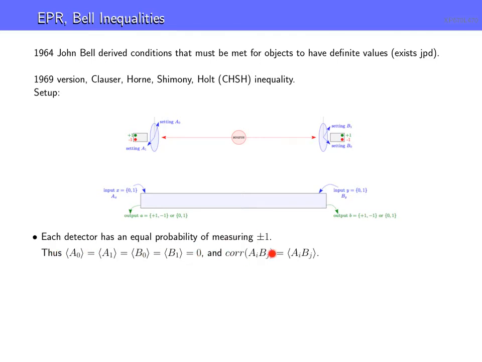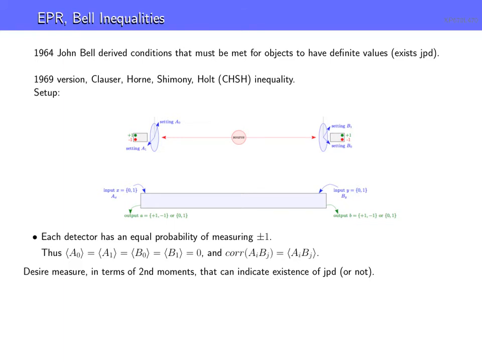And also, since they're plus or minus 1 variables, the correlation, which is what we're interested in, between Alice's and Bob's results, turns out to be the second moment, which we did in our exercises on probability earlier on. Sometimes this is denoted by E, A_i B_j, where i and j are 0 or 1, depending on which case we have. So really what we want to look at is just the second moments, and that's actually easier to calculate than the correlation. We want some measure that can indicate whether a joint probability distribution exists or not.